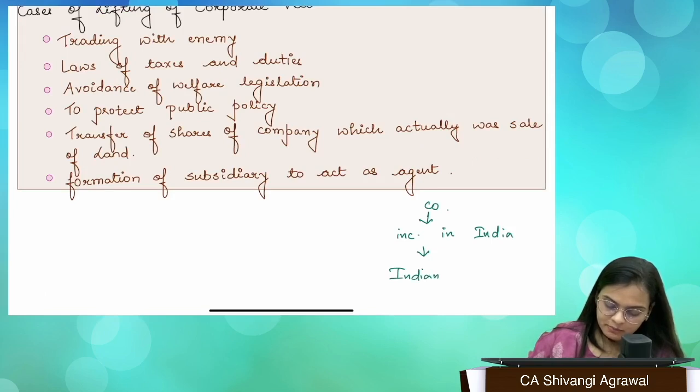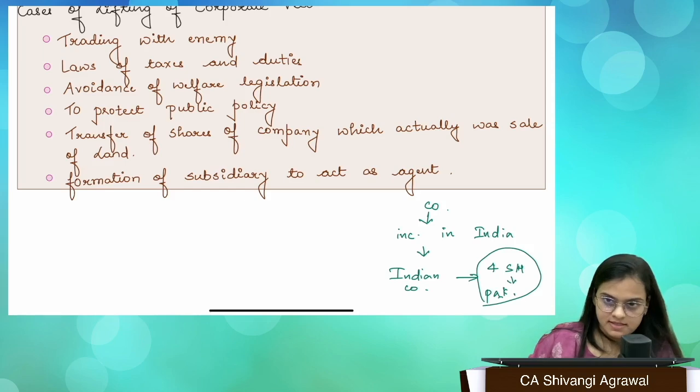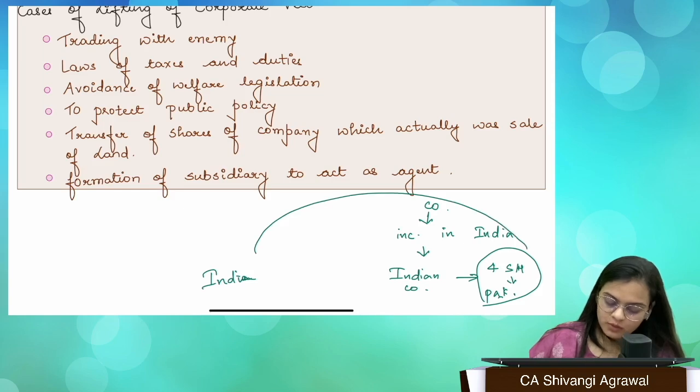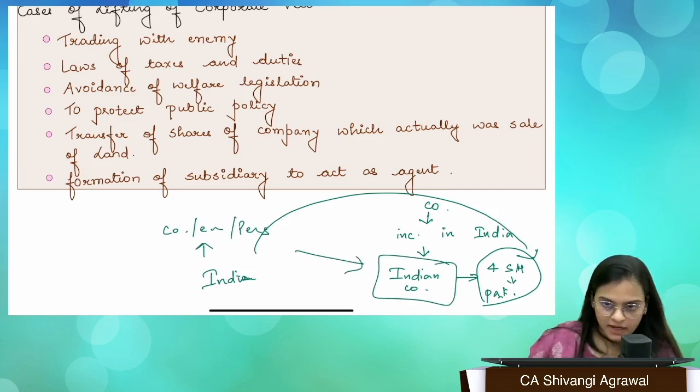Ideally it is an Indian company, but it has four shareholders, and all four shareholders, let's say, are Pakistanis, right? Now, this should not happen, but if India is at war with Pakistan, all the companies, entities or persons should not be dealing with this Indian company either, because ultimately its shareholders are Pakistanis only.